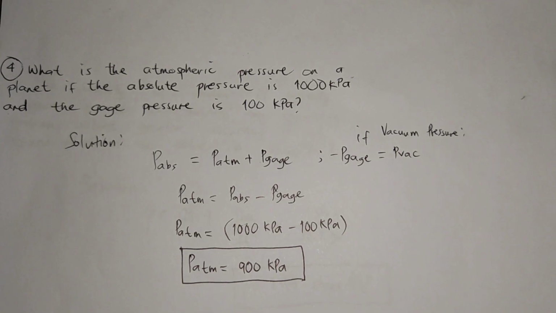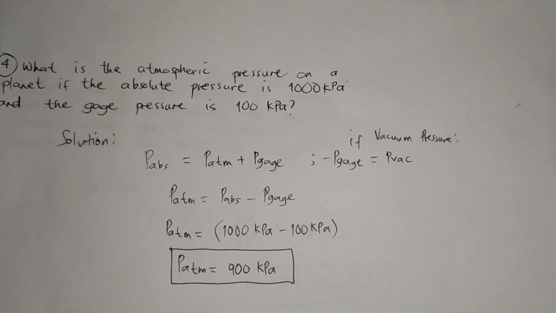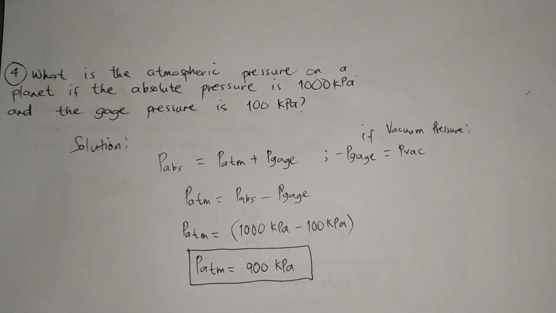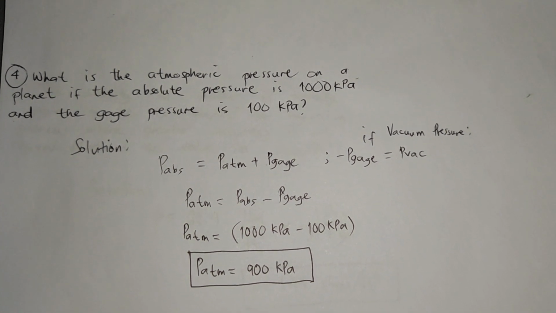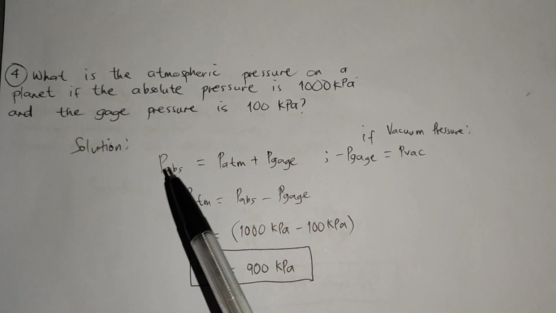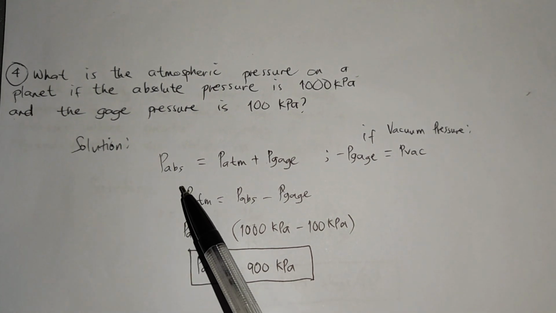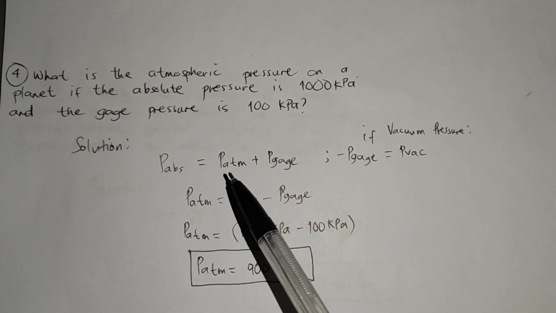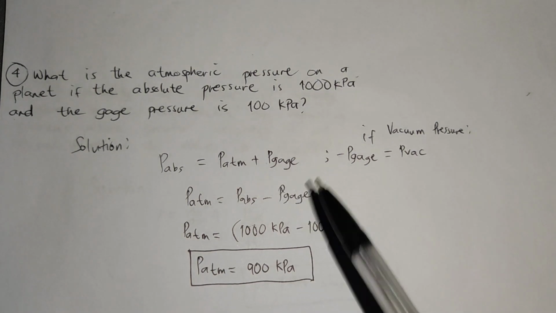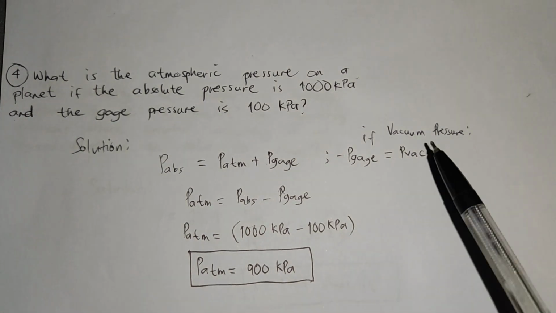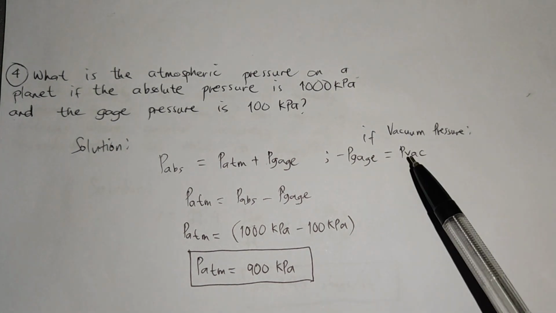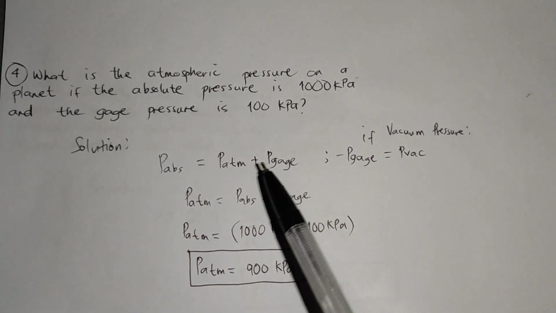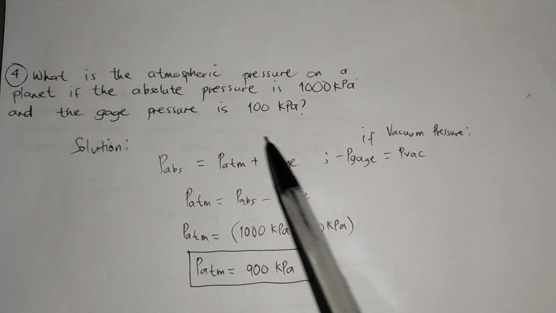So problem number 4, what is the atmospheric pressure on a planet if the absolute pressure is 1000 kilopascals and the gauge pressure is 100 kilopascals? So solution for this, we all know that the general formula for pressure involving absolute, atmospheric, and gauge pressure is P sub absolute is equals to P sub atmospheric plus P sub gauge. Kapag binanggit sa problem guys na vacuum pressure, assume natin na ang vacuum pressure is negative P gauge. Pero since wala namang binanggit sa problem na vacuum pressure yan, dito tayo mag-a-arrive sa pinaka formula na to.